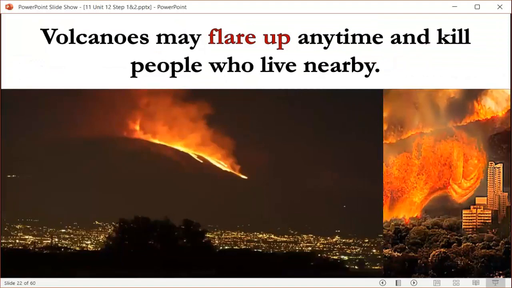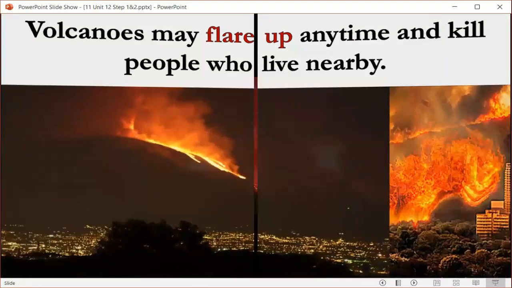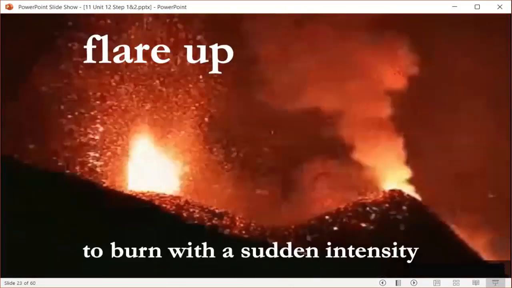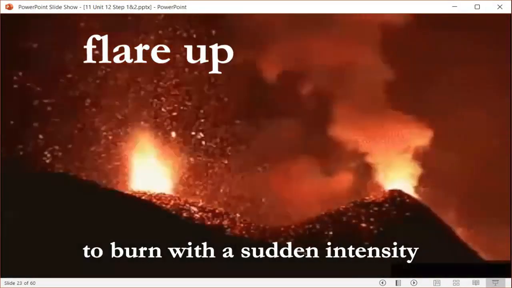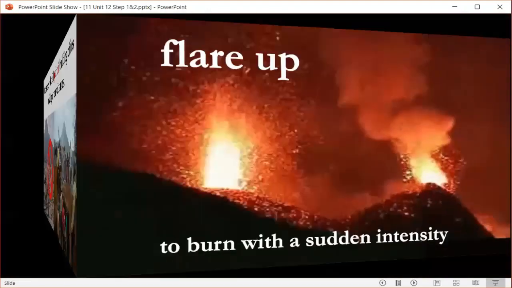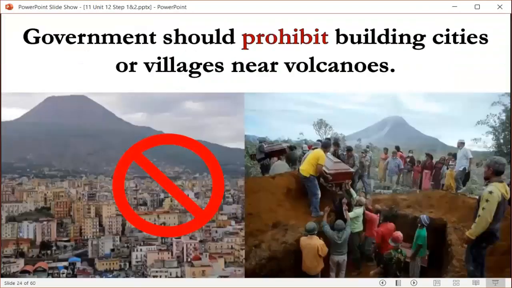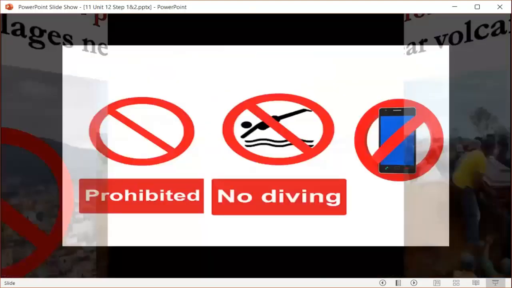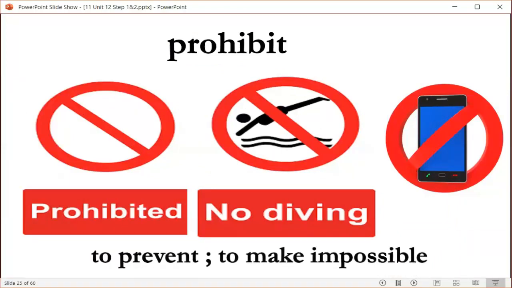The word flare up. Volcanoes may flare up at a time and kill people who live nearby. Then, flare up. What does flare up mean? It means to burn with a sudden intensity. The next word is prohibit. Government should prohibit building cities or villages near volcanoes. Prohibit. Something that you shouldn't do, you mustn't do. Prohibit means to prevent, to make something impossible or not allowed.